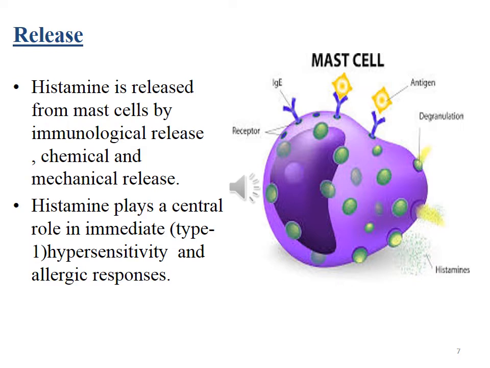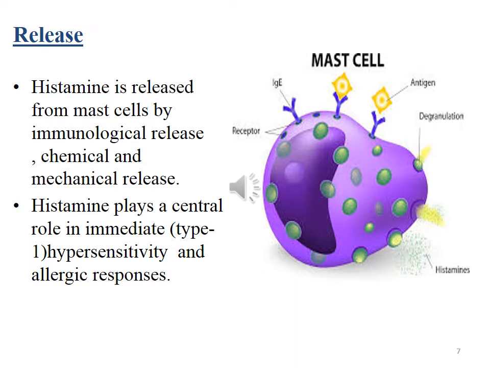Release of histamine. The stores of histamine in the mast cells can be released by mechanisms like immunologic release, chemical and mechanical release. Immunologic release means initial exposure to an allergen leads to production of IgE antibodies, which bind to the respective IgE specific receptors present on tissue mast cells or blood basophils.